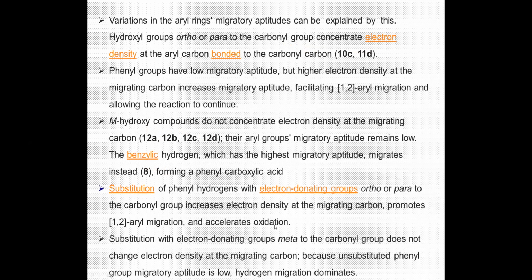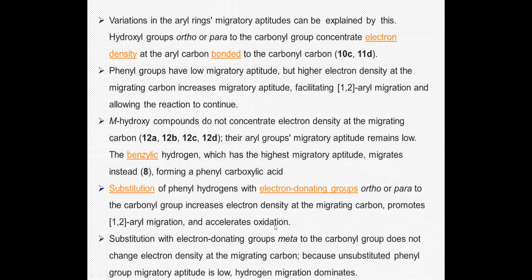So when electron density increases at that particular carbon, this increases your migratory aptitude, facilitating your 1,2 aryl migration. Any substitution which increases your electron density in the ring favors your 1,2 aryl migration.